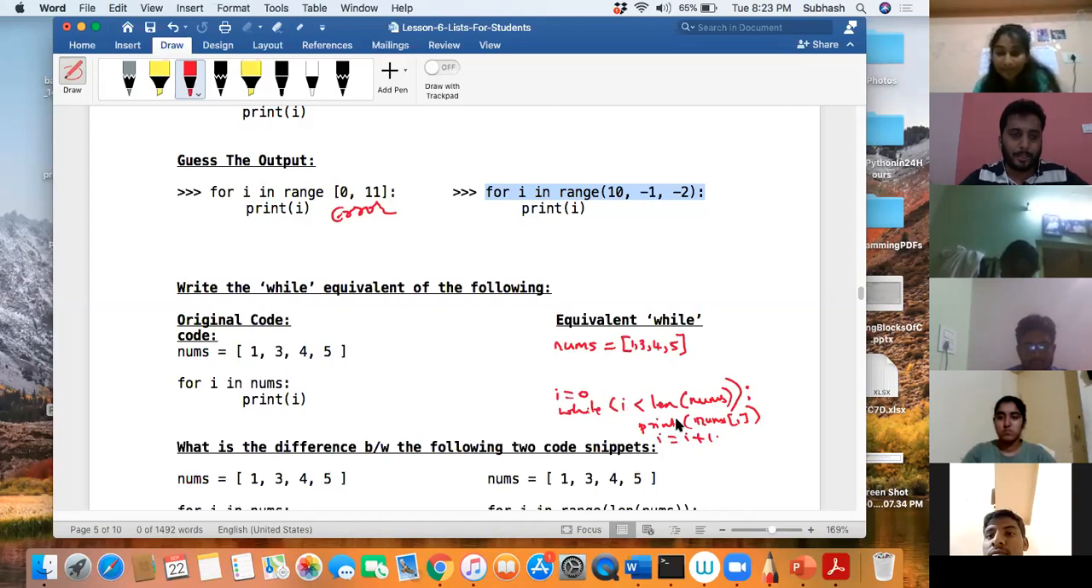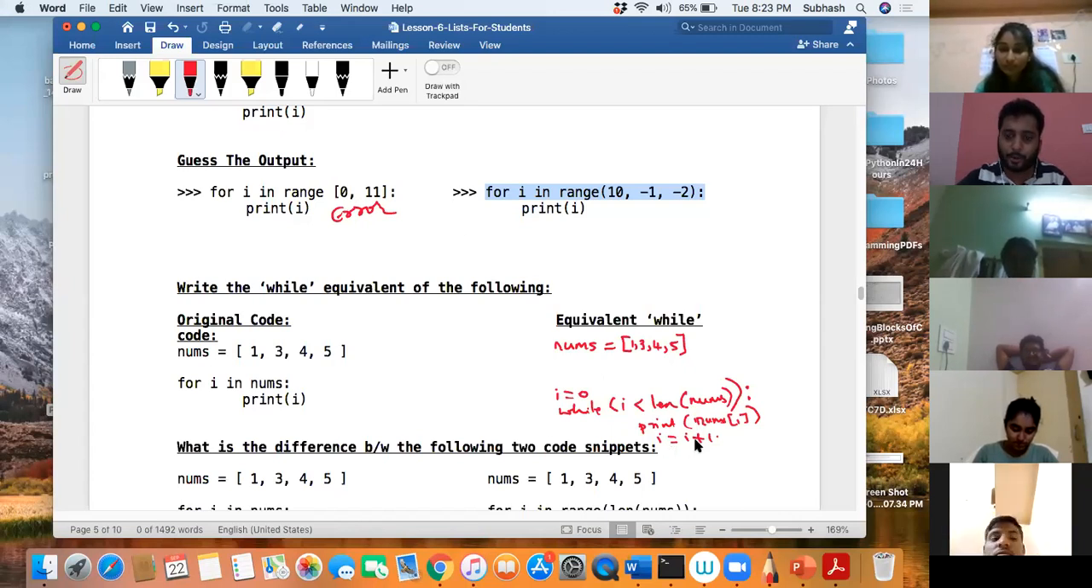Anything else? Almost 40 people are there, and only one, Kirtan, has answered. That's all. K is equal to 0. Why K is equal to 0? Yamini is telling K is equal to 0. Where K is equal to 0? Why? For what is K equal to 0?